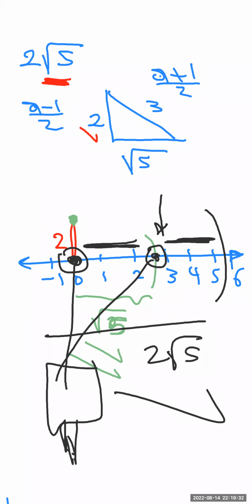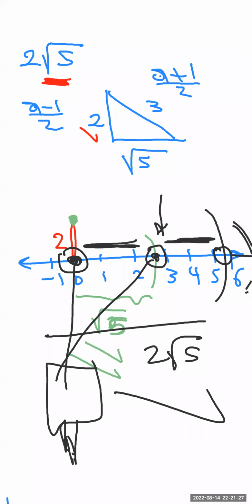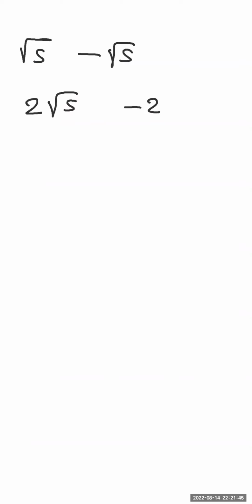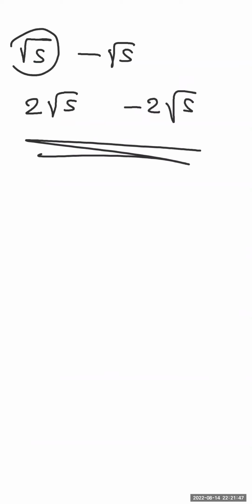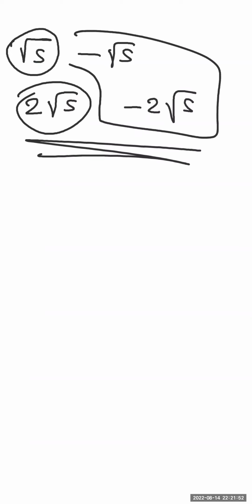Clear, guys? Okay. The next question: till now we represent square root of 5 and also negative square root of 5. And if the required number is 2 square root of 5, or negative 2 square root of 5, this one will be the positive direction, and the negative one will be on the negative direction.